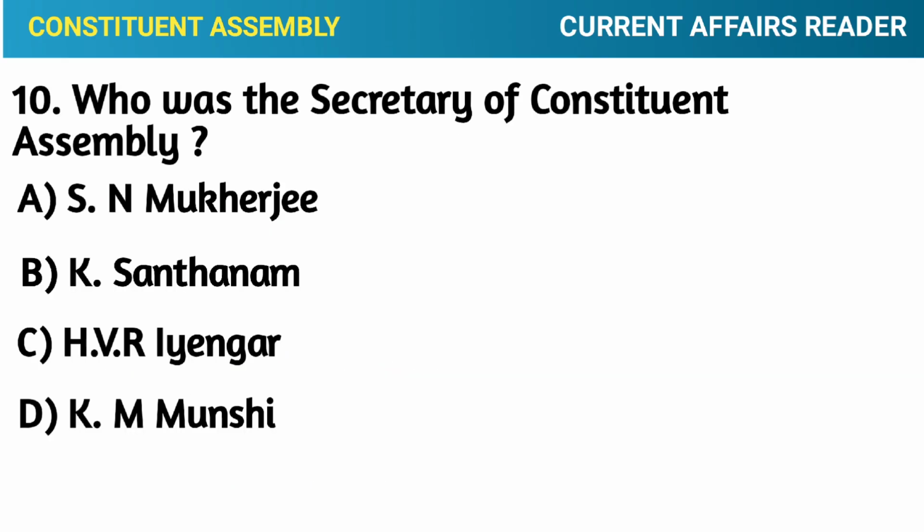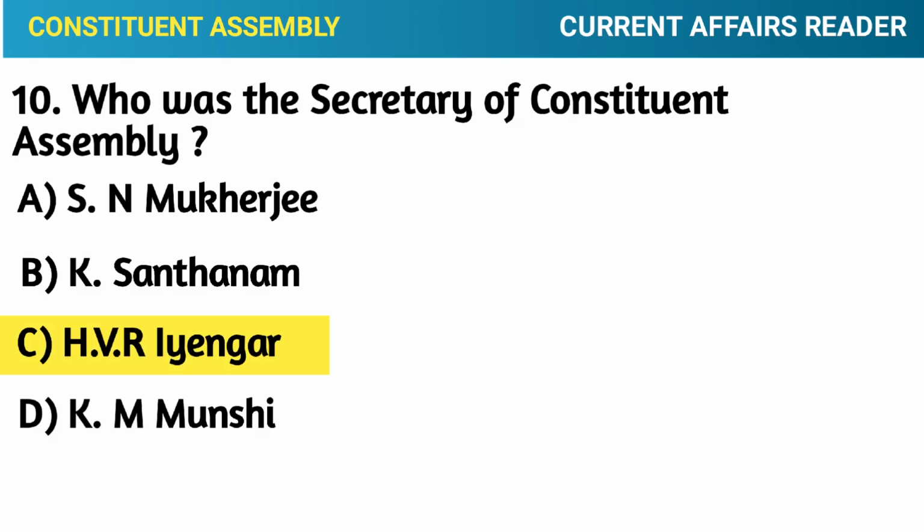Question number 10. Who was the Secretary of the Constituent Assembly? Option A, S. N. Mukherjee. Option B, K. Santhanam. Option C, H. B. R. Iyengar. Option D, K. M. Munshi. Correct answer. Option C, H. B. R. Iyengar.